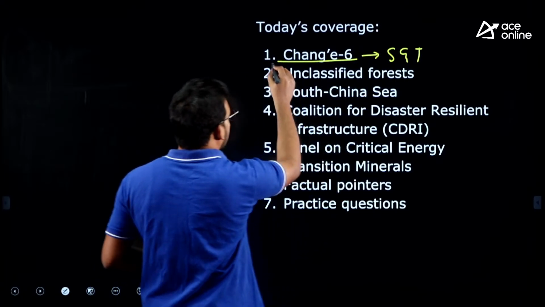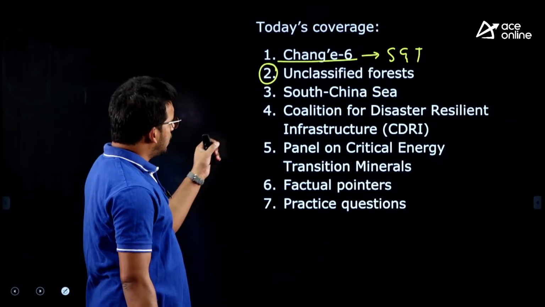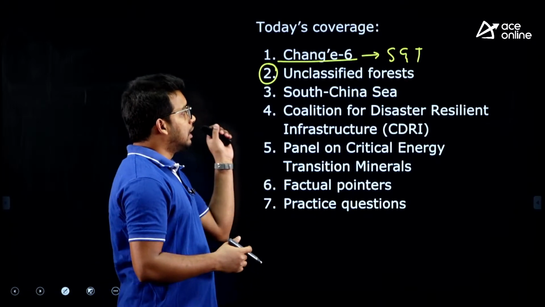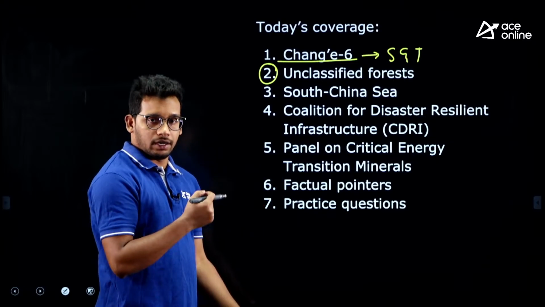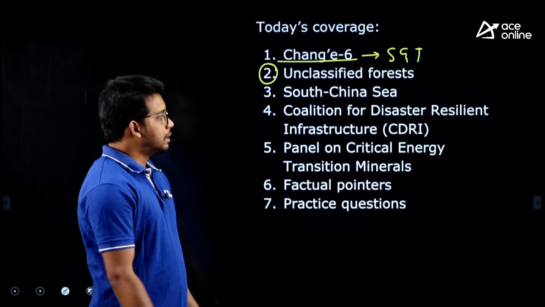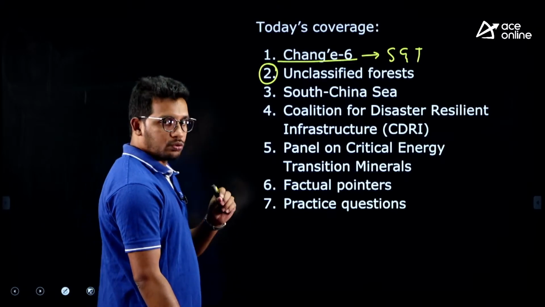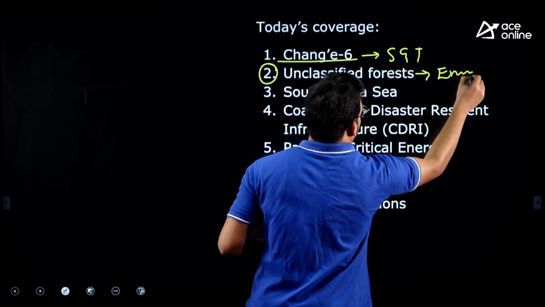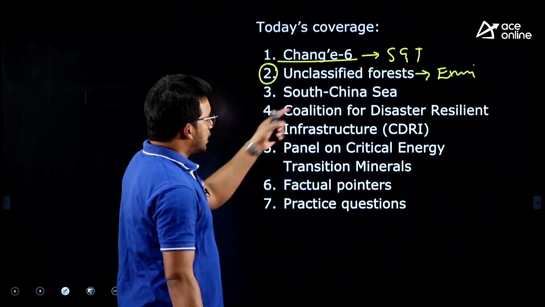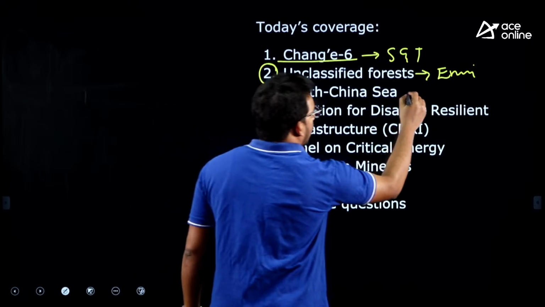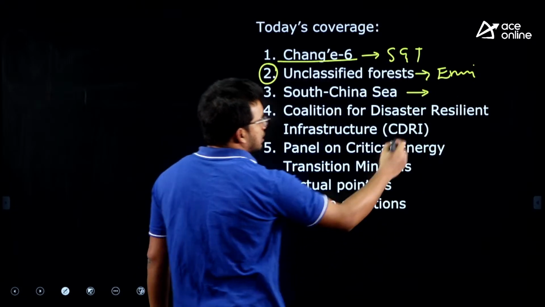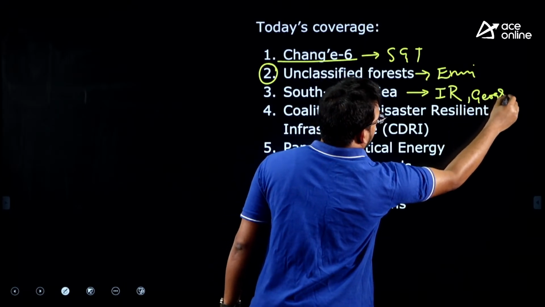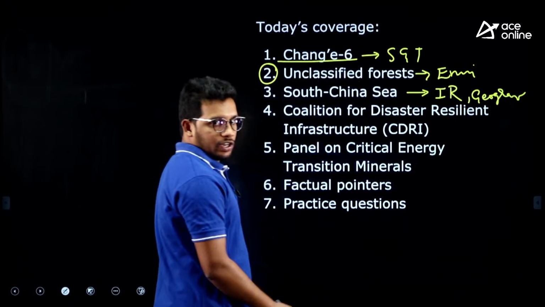And then this is a little bit lengthy article because this is an issue based, right. So, it is not about mugging up the facts, but there is a lot of issues involved. I will break it down in a simpler manner, and if you have any doubts, please do let me know in the comment section, right. Then this is, as I said, part of environment. Then South China Sea, again the issue of Philippines and China, we will see this as well. So, this is part of IR as well as geography, IR in the sense international relations.